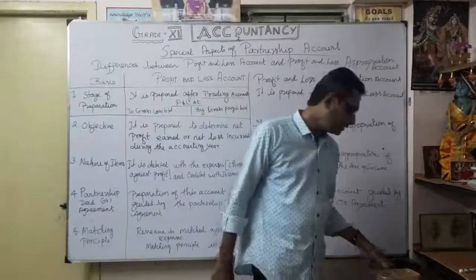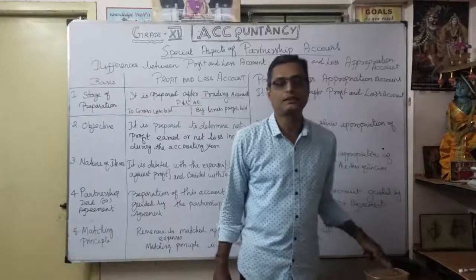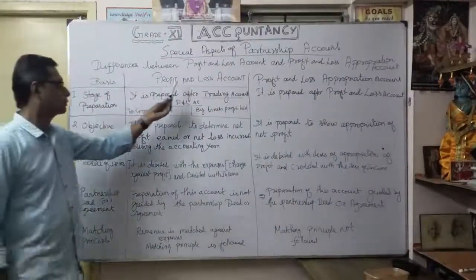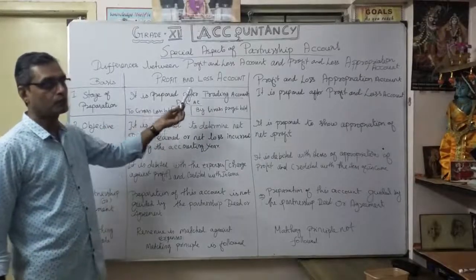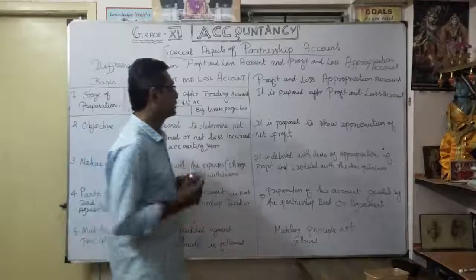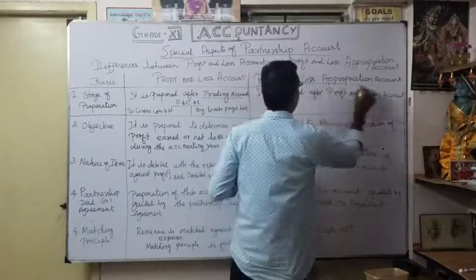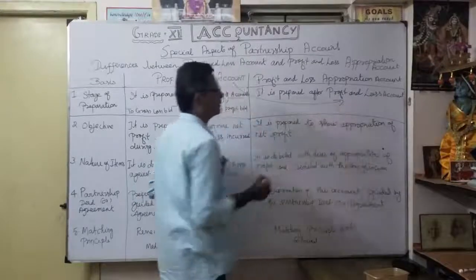So we are preparing the trading account. Why? To know our gross profit. In the same manner, once the trading account is prepared, we are going to prepare the profit and loss account. That's what I am showing here; we start with the profit and loss account. But the profit and loss appropriation account is prepared after the profit and loss account, isn't it? After the profit and loss account.